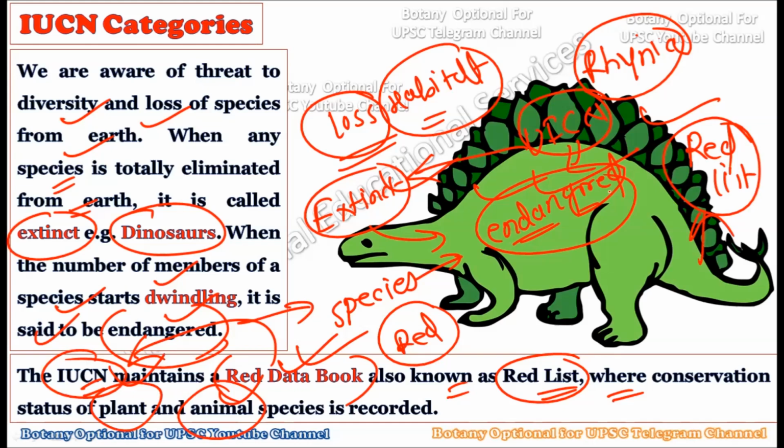When we talk about the IUCN, it is considering all the flora as well as the fauna. That is, all the plant material plus the animal material is considered under this red data book or the IUCN categories. So it is not separately for plants, but for the whole of the biodiversity. The IUCN maintains the red data book or red list, and this red list shows which type of conservation efforts or conservation status is going on for that particular plant or animal species.